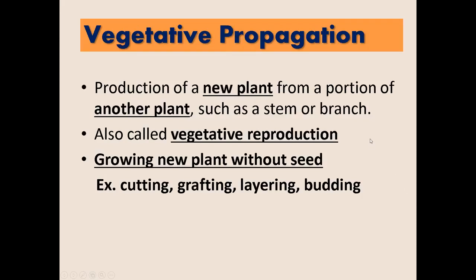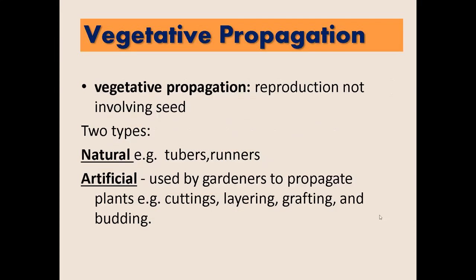Next, let us now proceed with vegetative propagation, okay. It is the production of new plant from a portion of another plant, such as stem or branch. It is also called vegetative reproduction, or simply the growing of new plant without seed. Example of vegetative propagation includes cutting, grafting, layering, and budding.